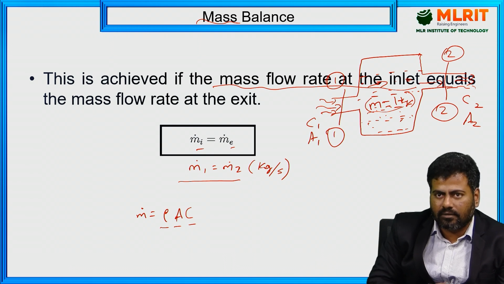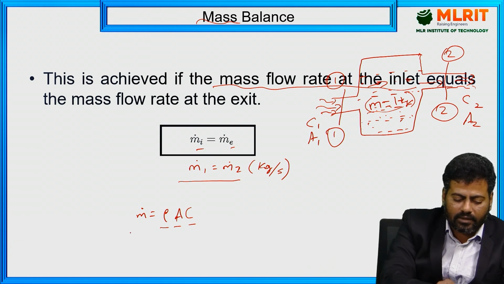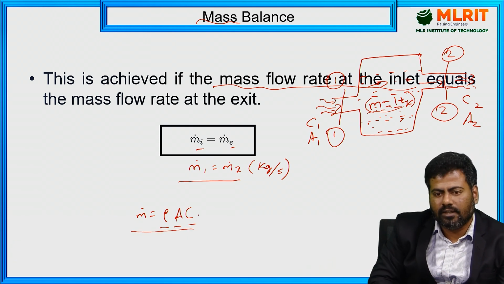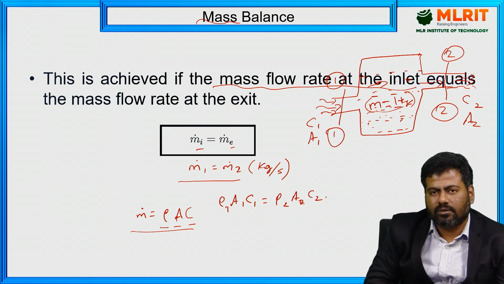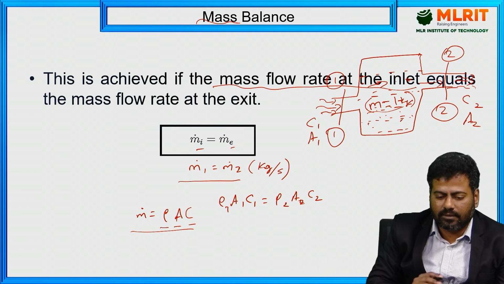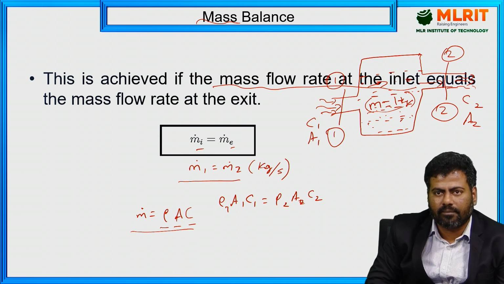For steady conditions, or for ideal conditions, we'll consider rho 1 equal to rho 2. But it also depends on changes in temperature. So with this continuity equation, I can substitute over here and get rho A1 C1 equal to rho 2 A2 C2. Like that, I can apply the mass balance equation. So this is the mass balance statement we have.